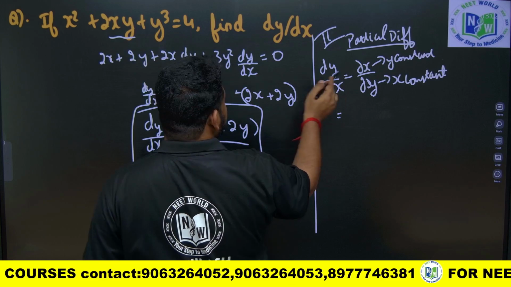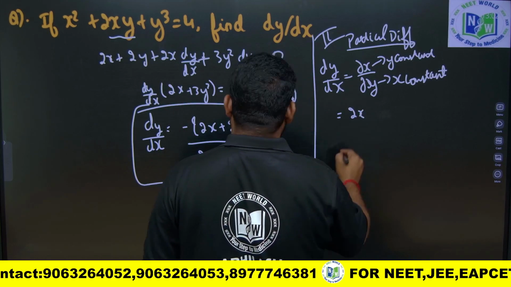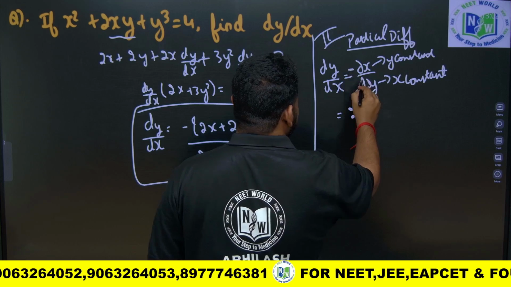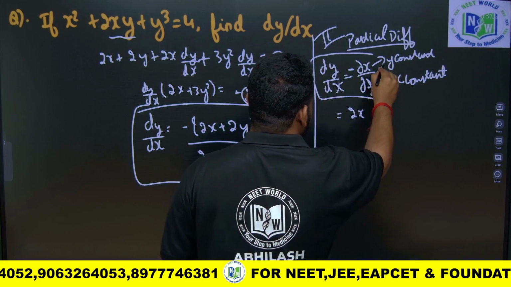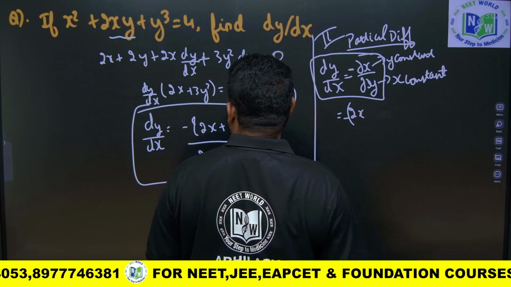So I have to treat y as constant to find dou x. So this will become what? X square will become 2x. We have to include the minus sign in the shortcut.